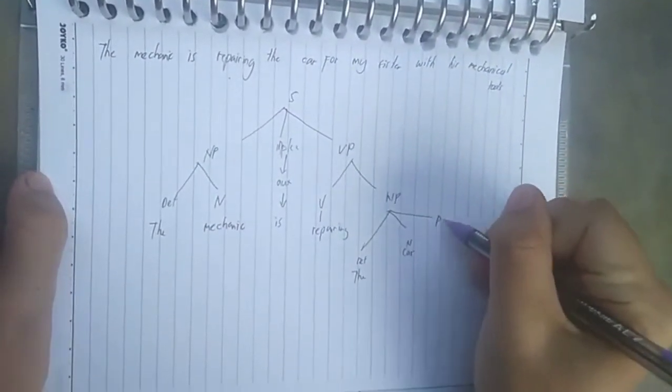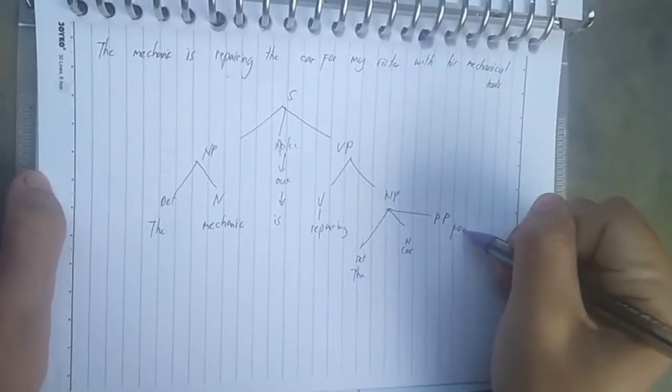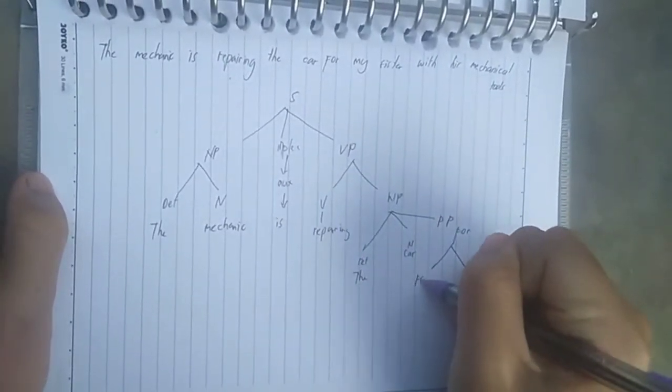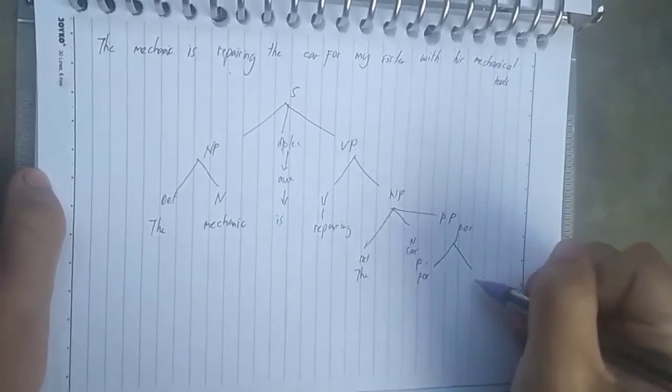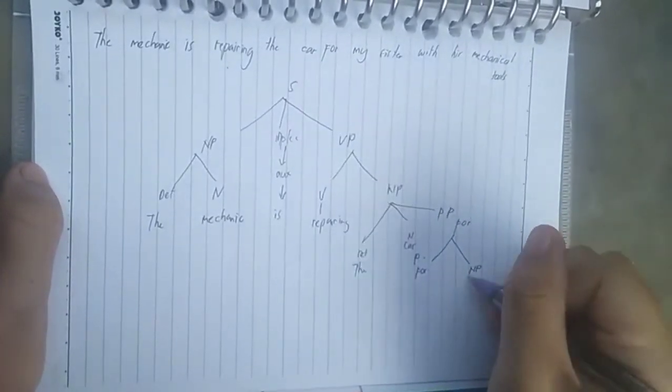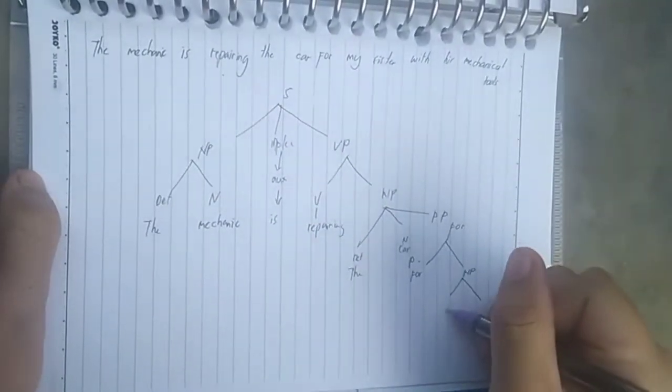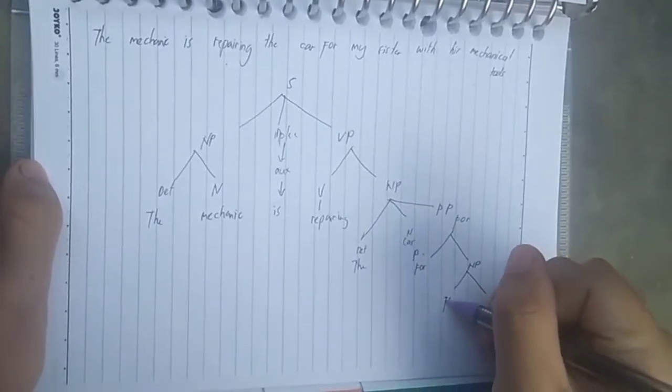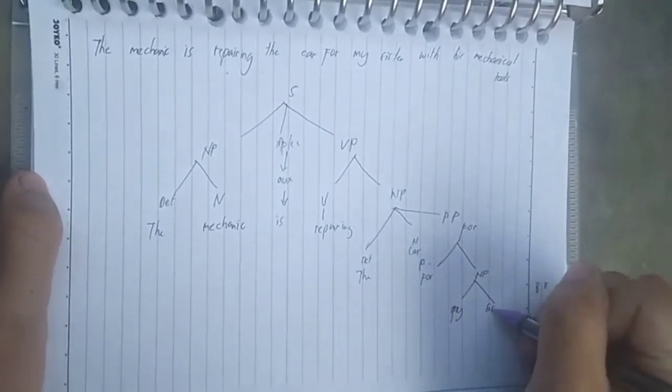Next we have prepositional phrase for preposition and a noun phrase. We have possessive nouns for my and sister.